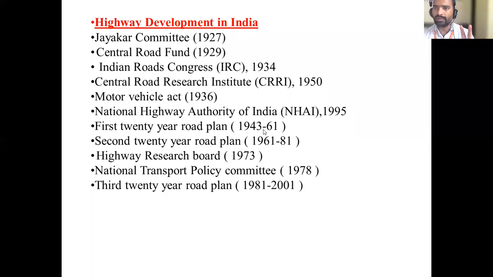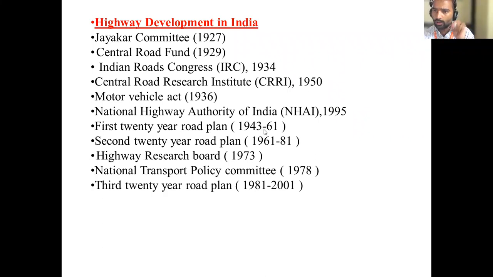Even though it is a 20-year plan, it was planned for 1943 to 1963, but they completed their target in 1961.